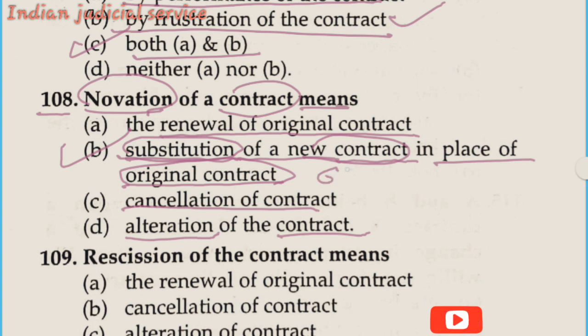And these provisions are related to section 62. They are dealing with novation, rescission, and alteration of the contract. So the effects of these things are mentioned in section 62 of the Contract Act.